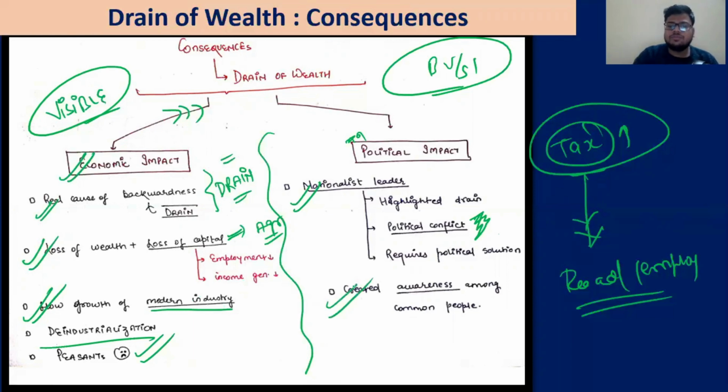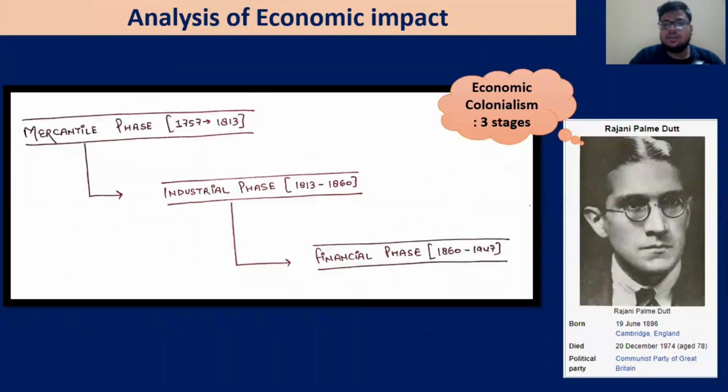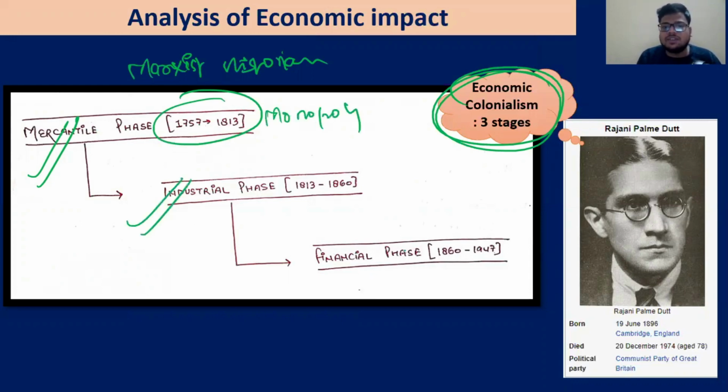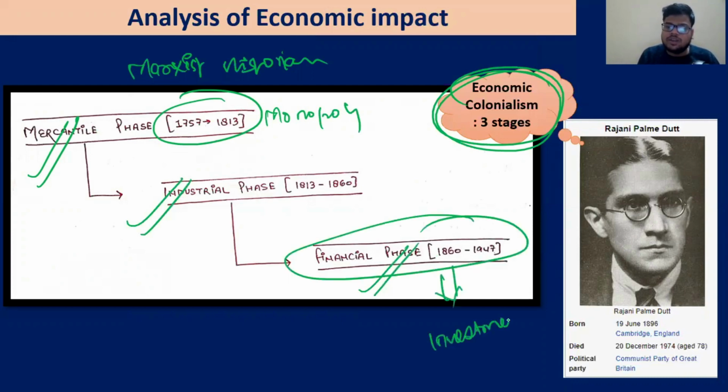Okay? Then one Marxist historian, that is RP Dutt, has also given three stages of economic colonialism. Whatever we have discussed, he is just summarizing into different words. He said that the first phase was the mercantile stage, 1757 to 1813, when the monopoly was broken. Second stage, the industrial phase, and third is the financial phase. Financial phase, that is the phase of investments. So let's look at it one by one very quickly.